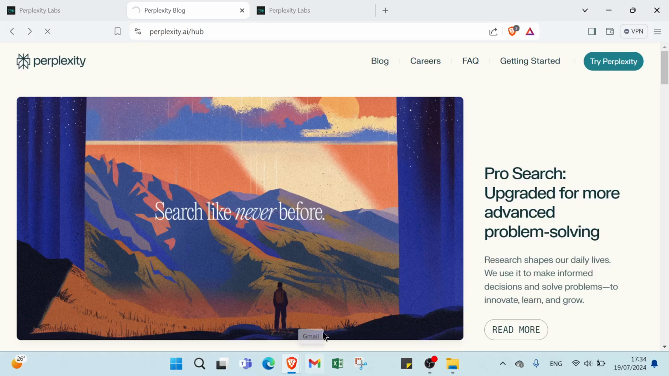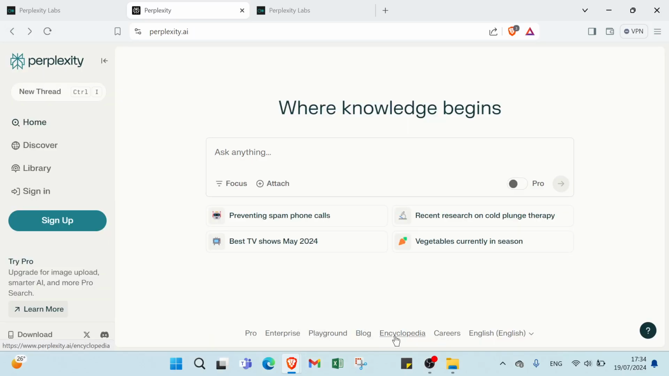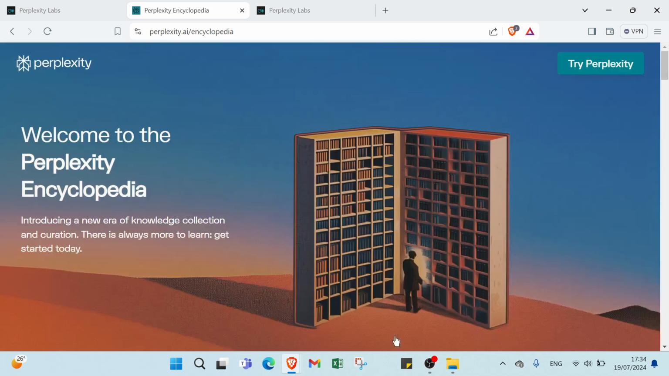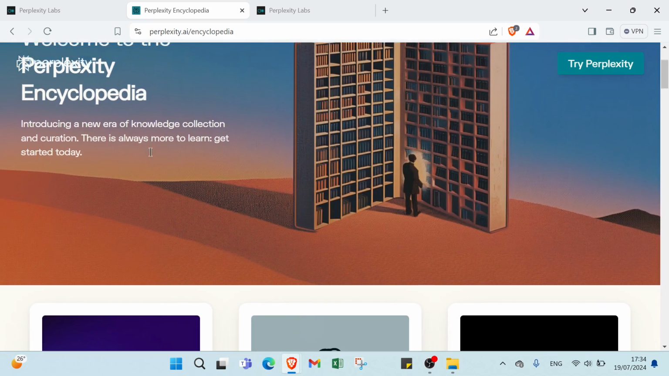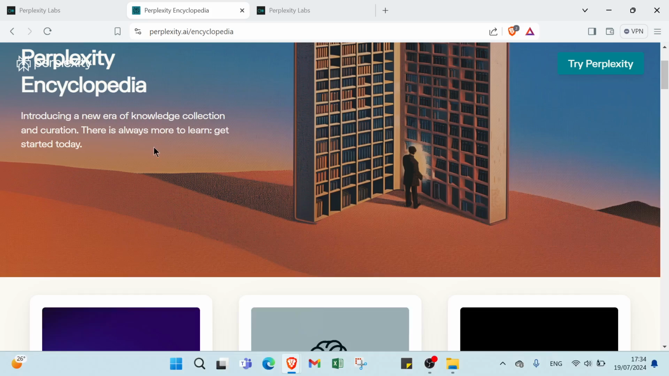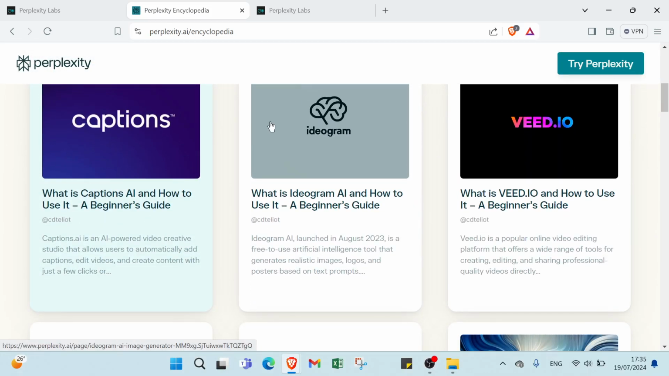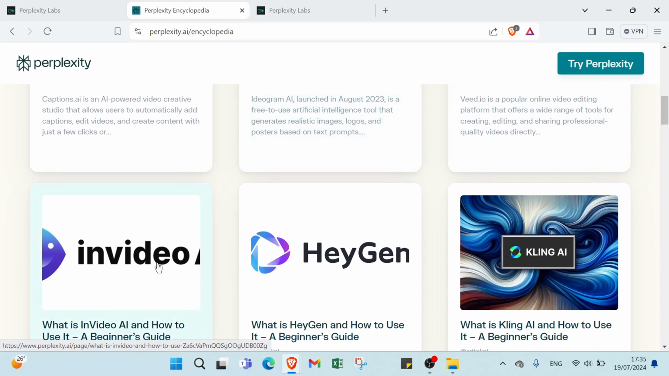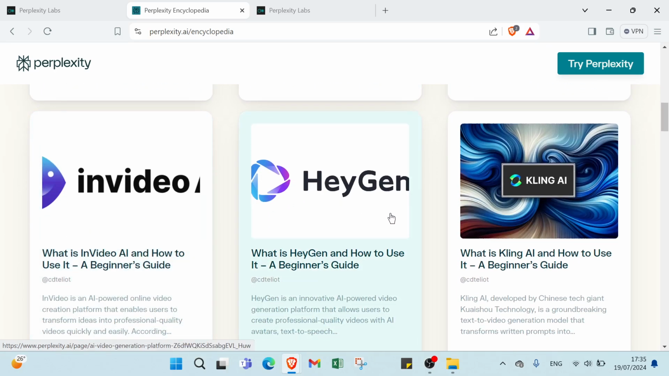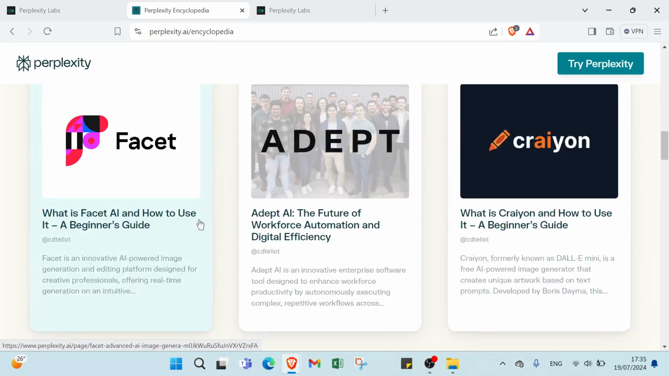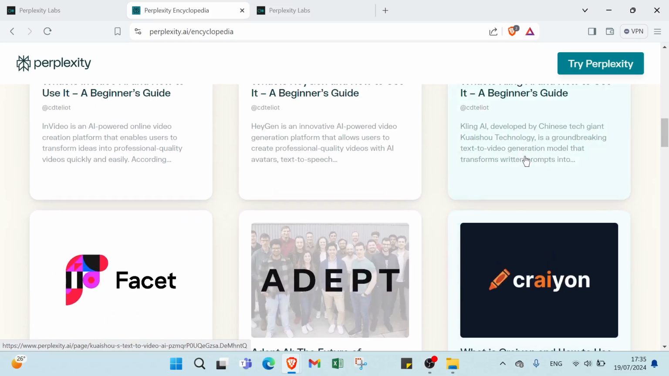We have also the encyclopedia, as you can see. Welcome to the Perplexity Encyclopedia, introducing a new era of knowledge collection and creation. There's always more to learn. Get started today. We have a lot of niches: Captions, Ideogram, vid.eo, InVideo, HeyGen, LinkedIn, Faceit, Edit, Crayon, as you can see.